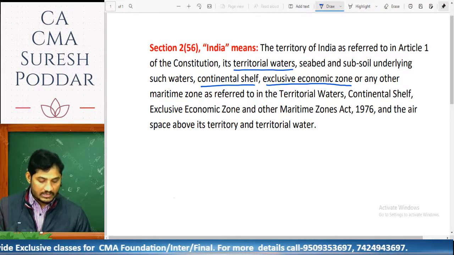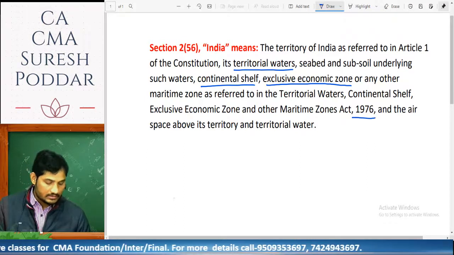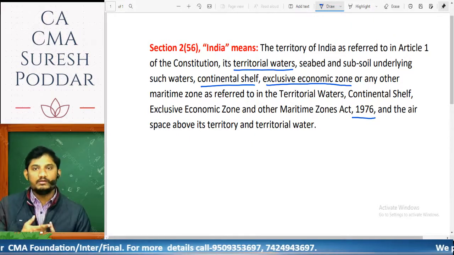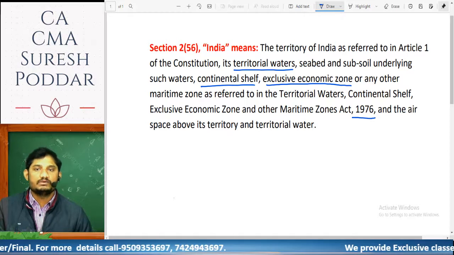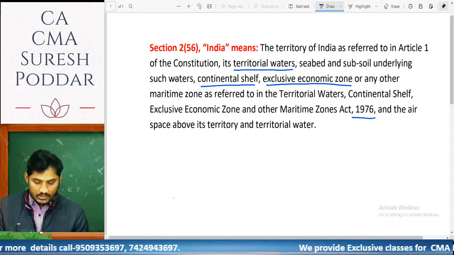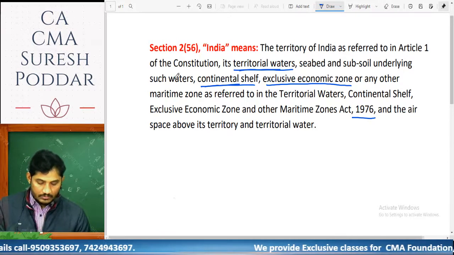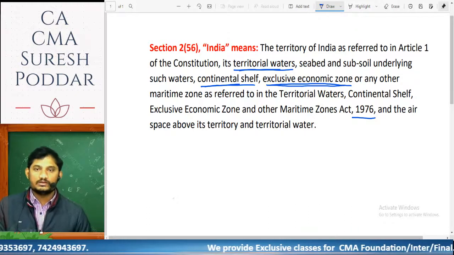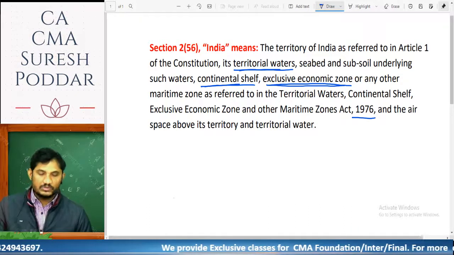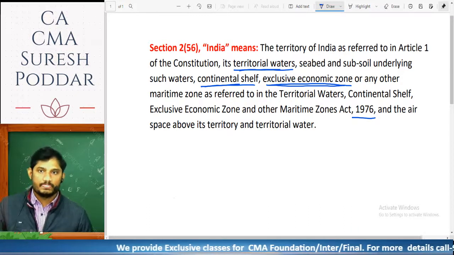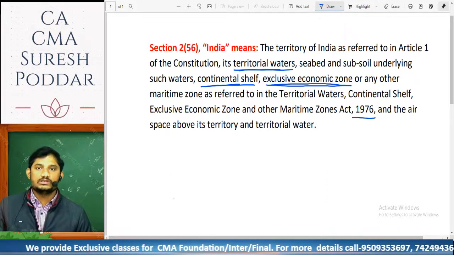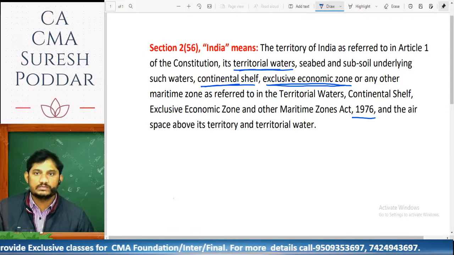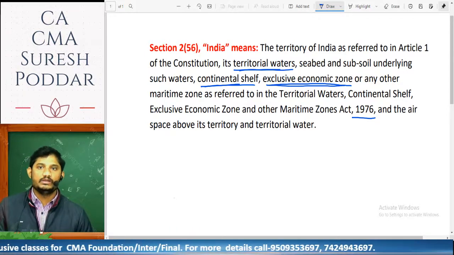These are defined in the Territorial Waters, Continental Shelf and Exclusive Economic Zone Act 1976. We will discuss these three things. If anyone is doing business in these three areas, they are also considered part of India, and GST will be levied.